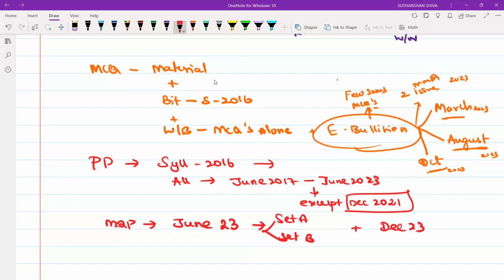That too, you are having set A and set B. If time permits, only do. Because the current year model question paper will not be given in your same examination, so make sure you are focusing on June 23. If time permits, do December 22 also, set A, set B questions.